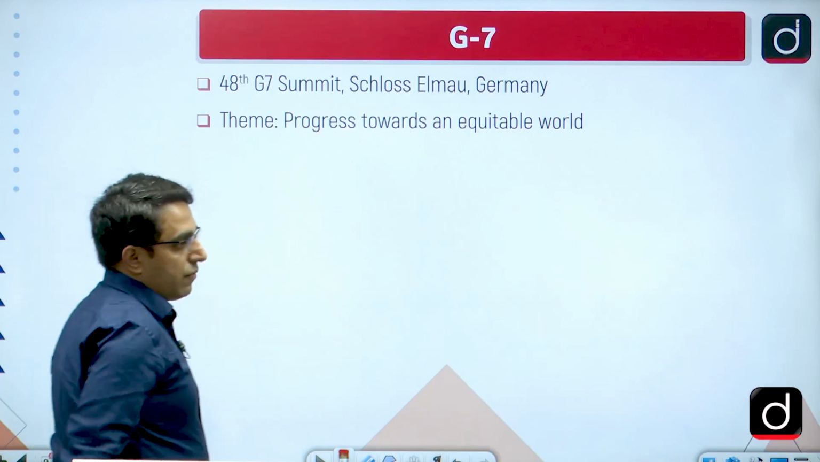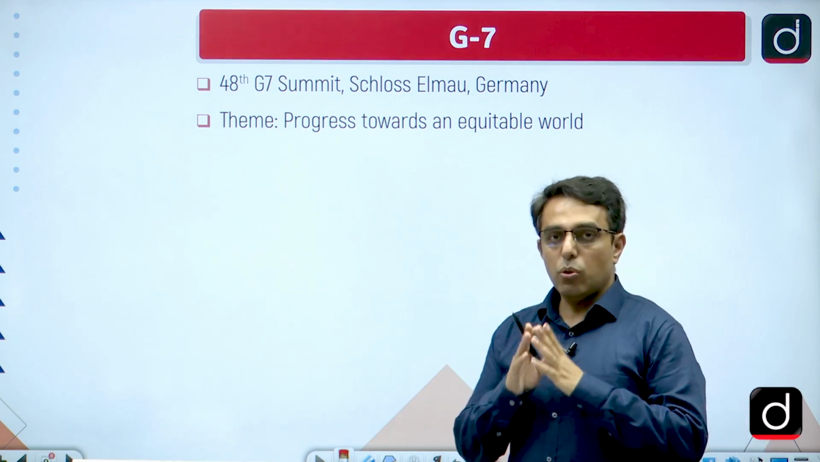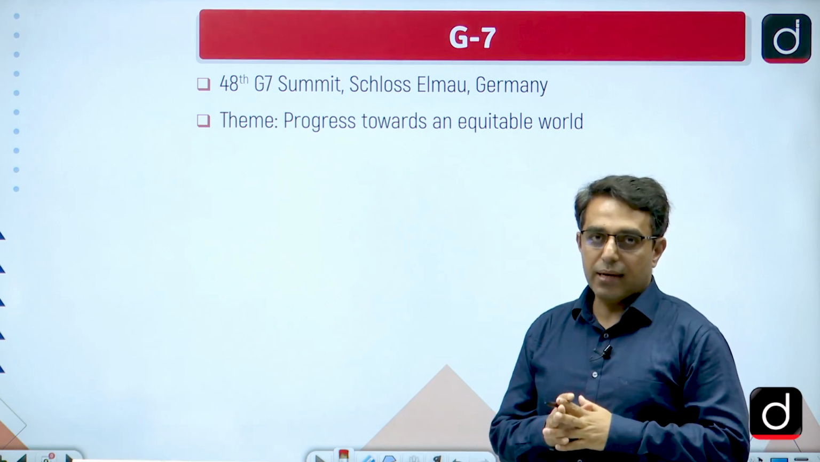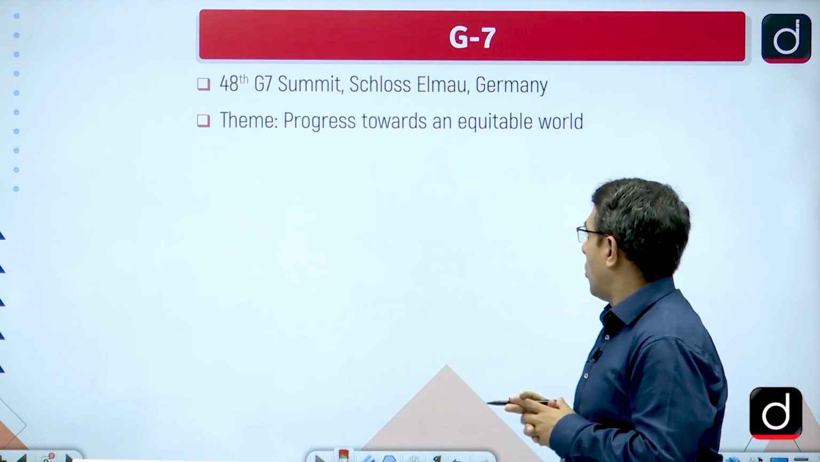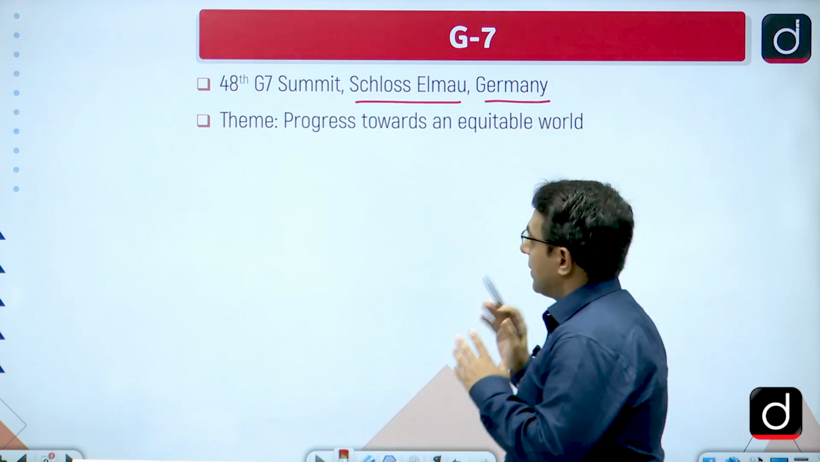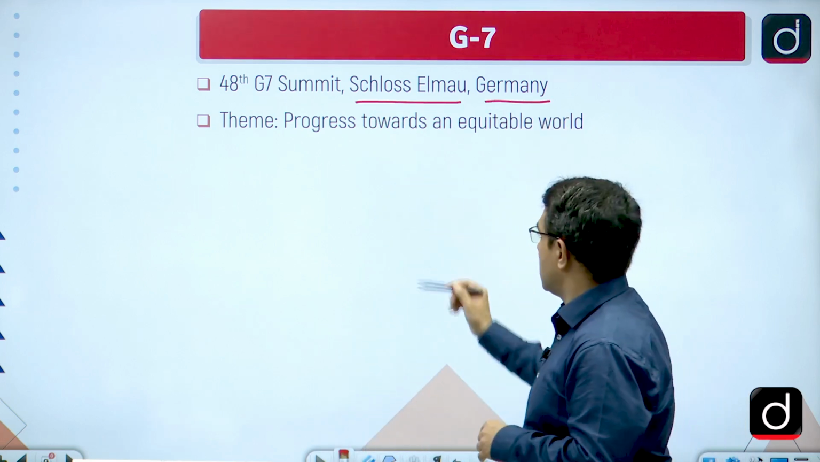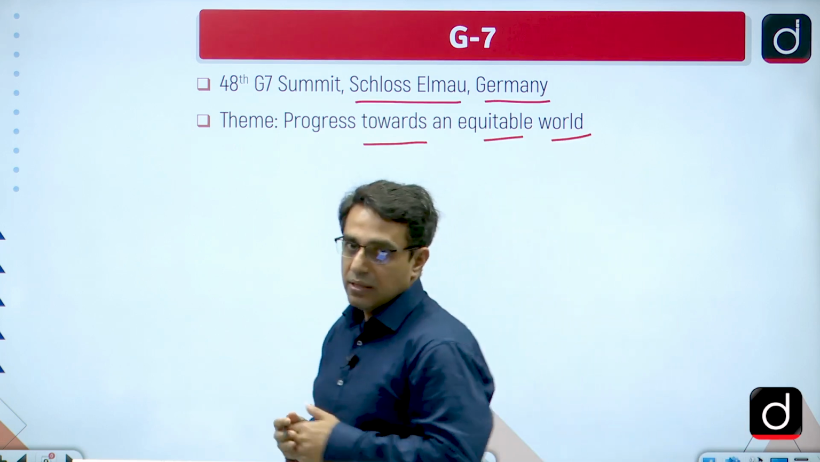Now, coming to the 48th G7 summit, where was it hosted? It was hosted by Germany at the resort town of Schloss Elmau, right. So, this was in Schloss Elmau, Germany, and the theme of the G7 summit was Progress Towards an Equitable World, right. This was the theme.